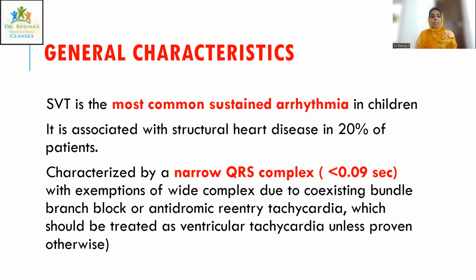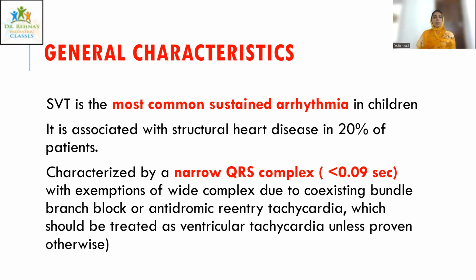The general characteristics are: SVT is the most common sustained arrhythmia in children, associated with structural heart disease in around 20% of children. What is the speciality about this SVT? It is characterized by a narrow QRS complex. When I say narrow QRS complex, it is 2 boxes, less than 0.09 seconds. There are exceptions, like a wide complex can exist due to coexisting bundle branch block or antidromic re-entry tachycardia, which should be treated as ventricular tachycardia unless proved otherwise.